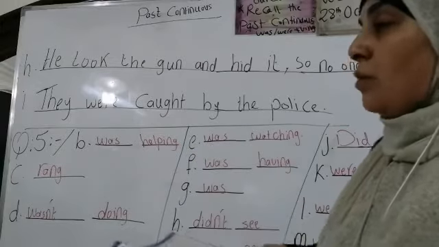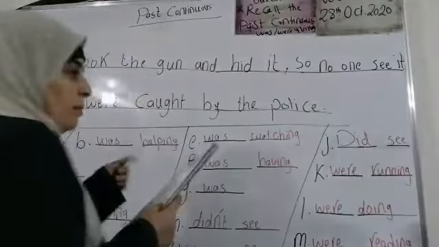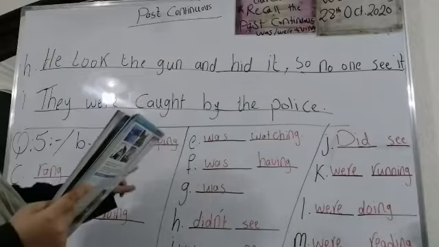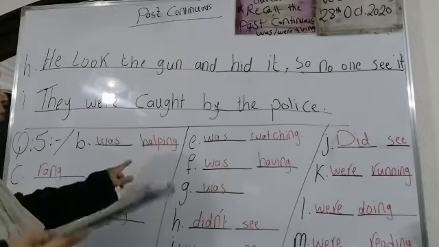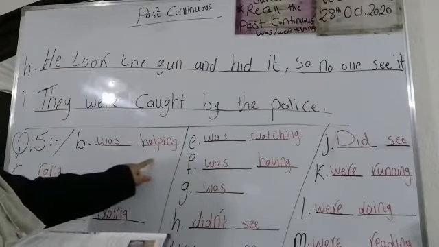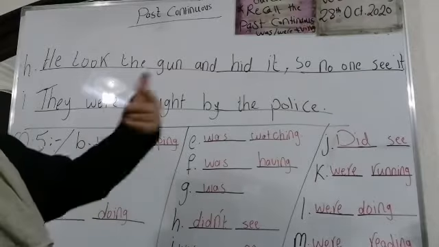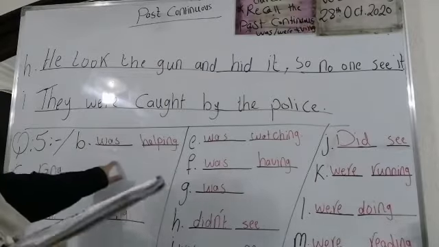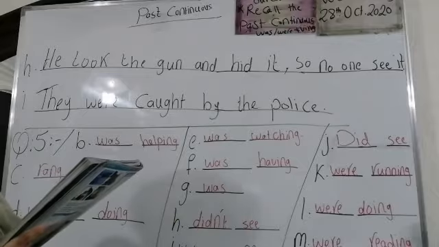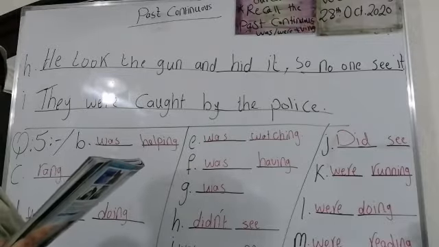I think, look at this one. We have help between the brackets. My friend Kevin with his homework. What are we going to put? Was helping, because it's in progress. I was helping my friend. Rob: Oh, really?